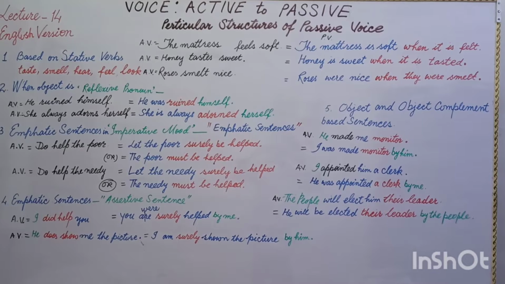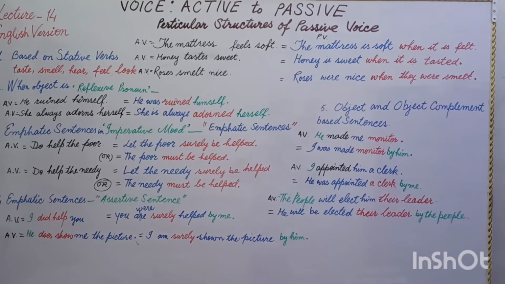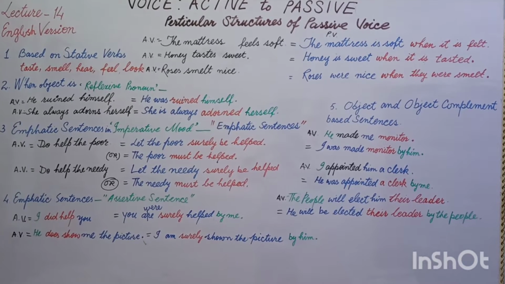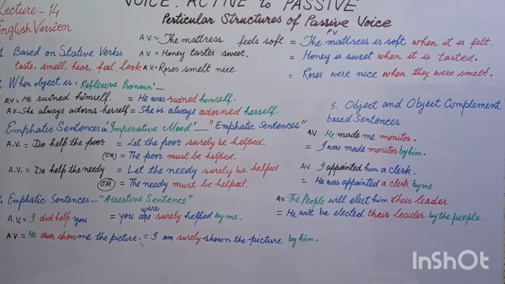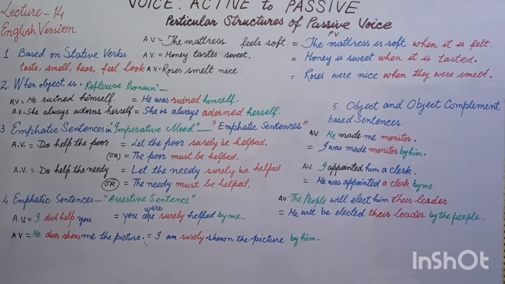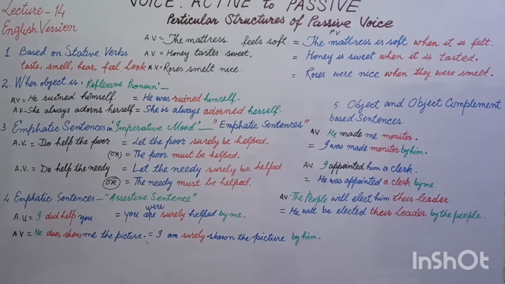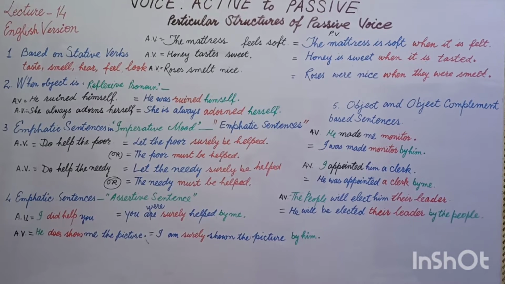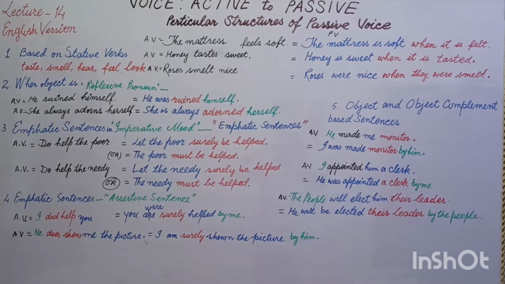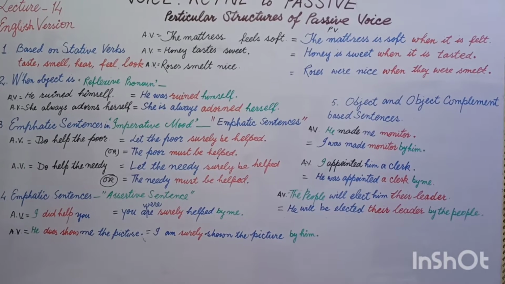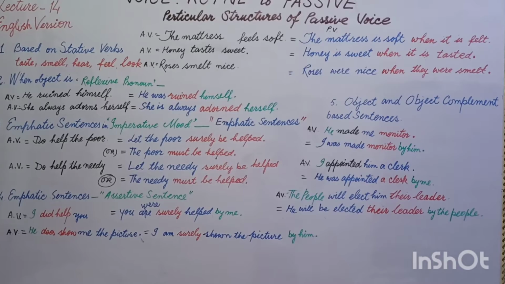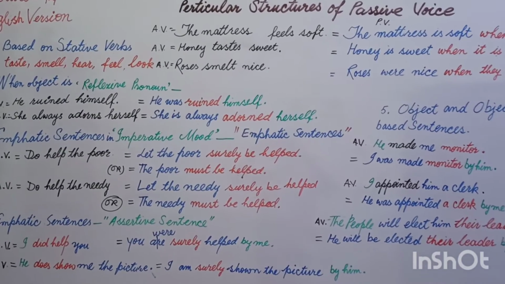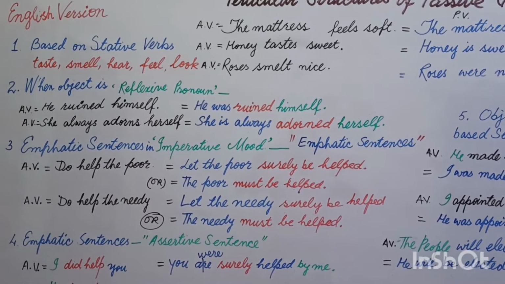Now students, let's begin lecture 14, and in these particular structures, let's begin to transform active voice sentences into passive voice. In previous lectures, you went through the structures which were based on tenses: present continuous, past continuous, future continuous, and up to perfect tenses. Now here we are going to use some other structures, and the first of those structures is based on stative verbs.